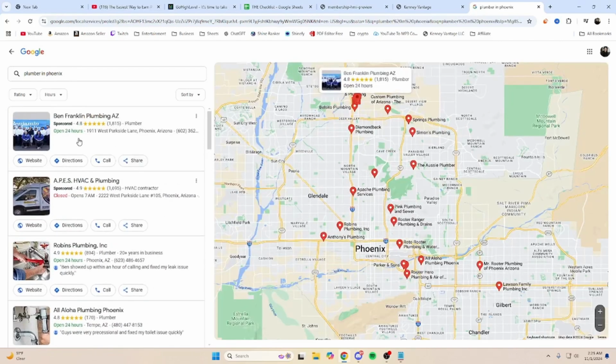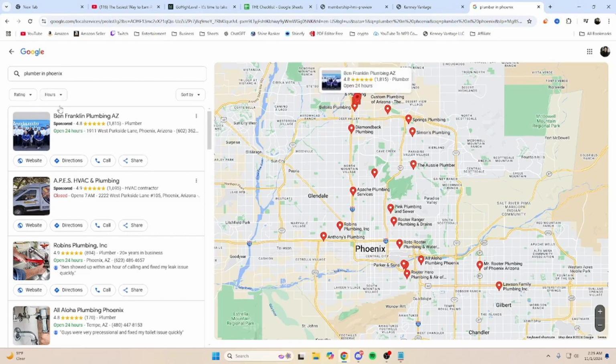Now, you're going to see that some of these have "sponsored" next to them, which is great because we want to target businesses that are already spending money on marketing. And since it says sponsored, it means they're paying for Google Ads to be at the top of the list, so they have money to pay. That is very, very important.